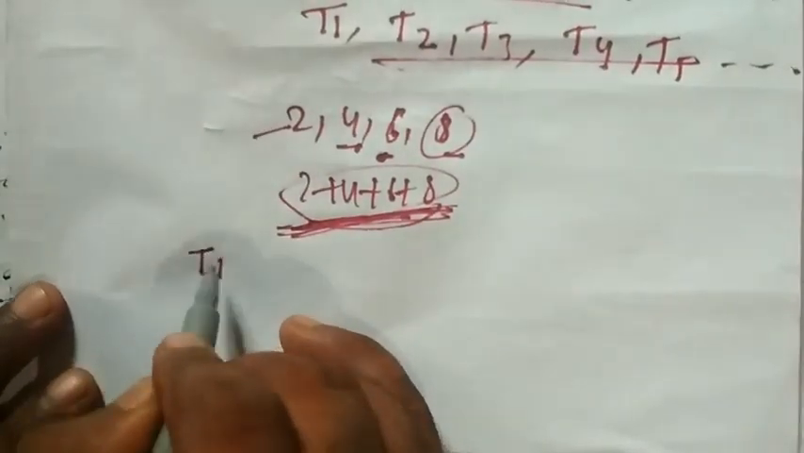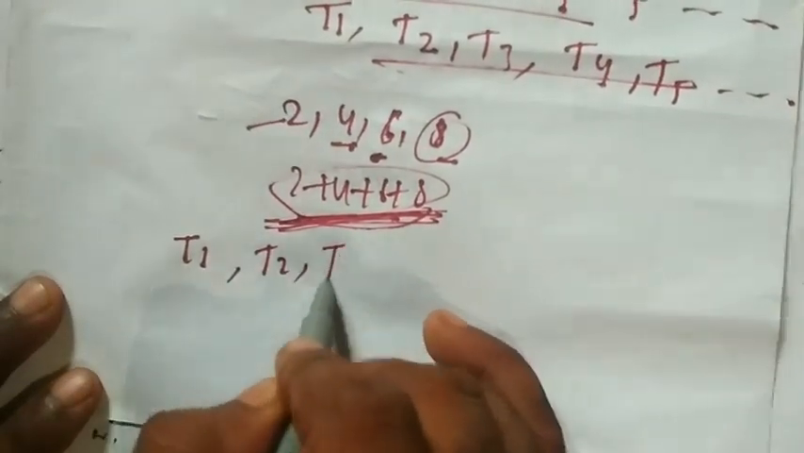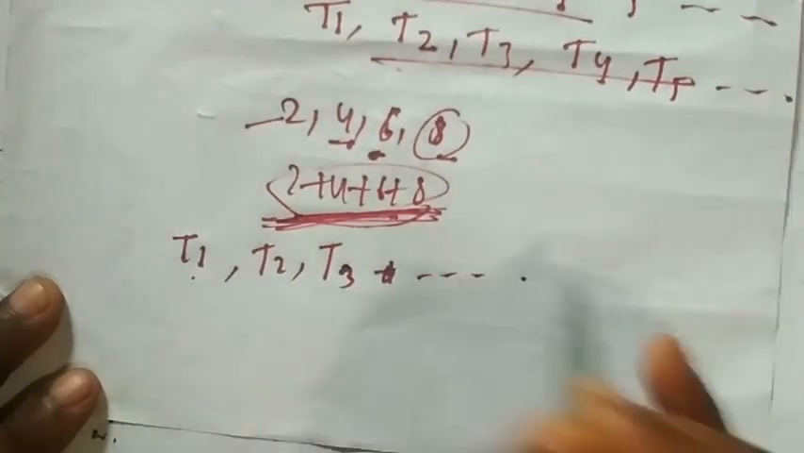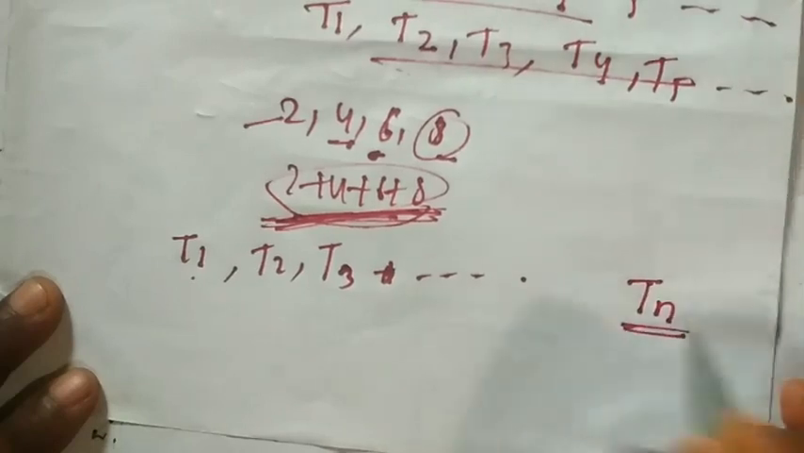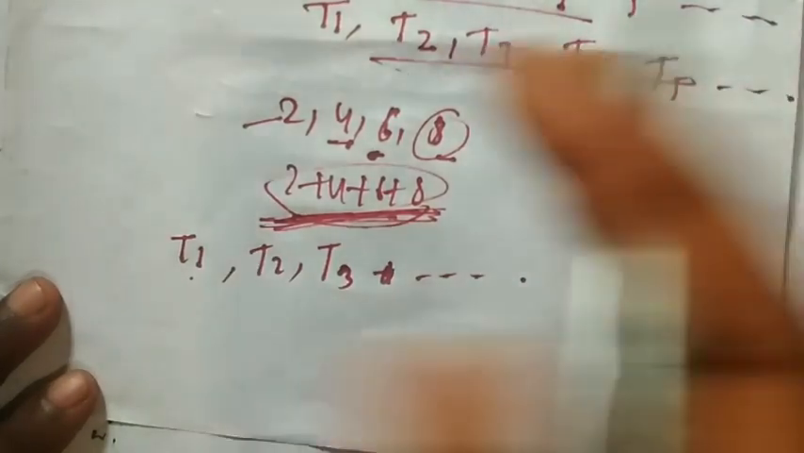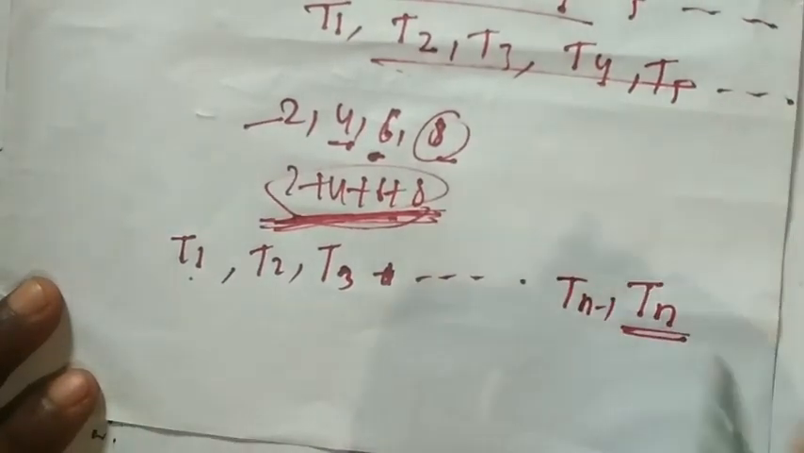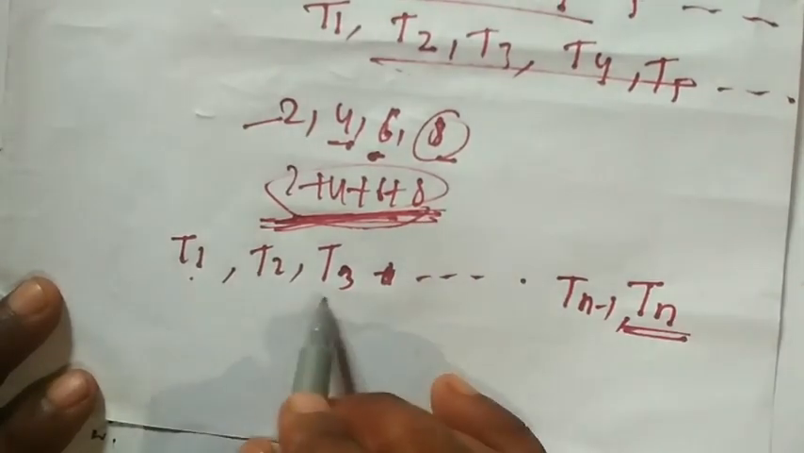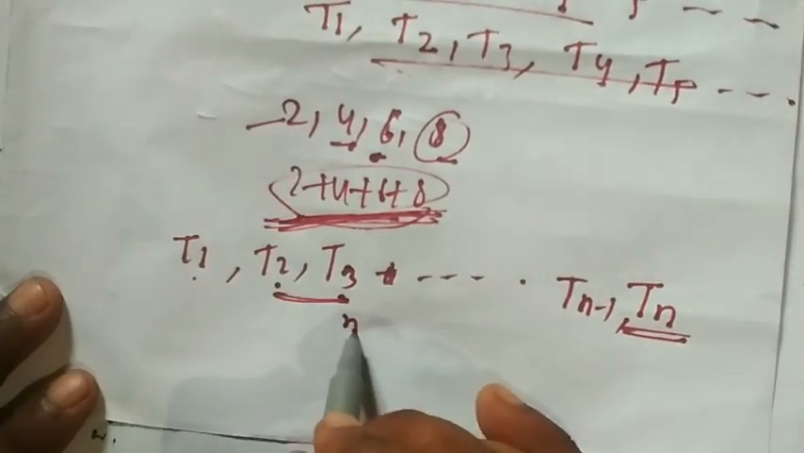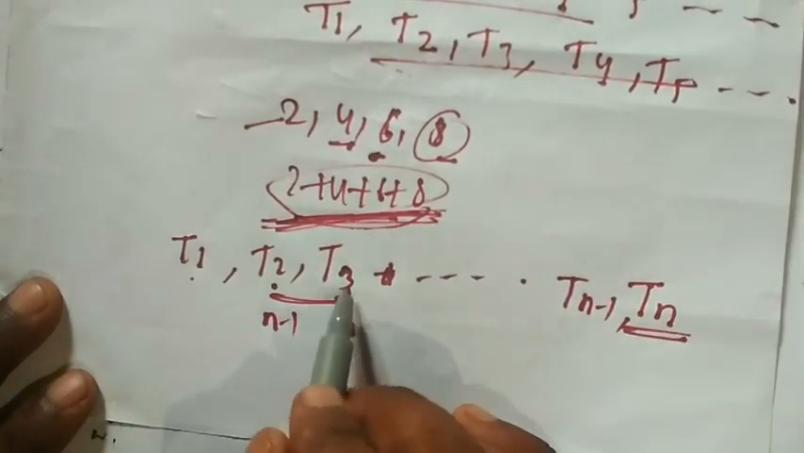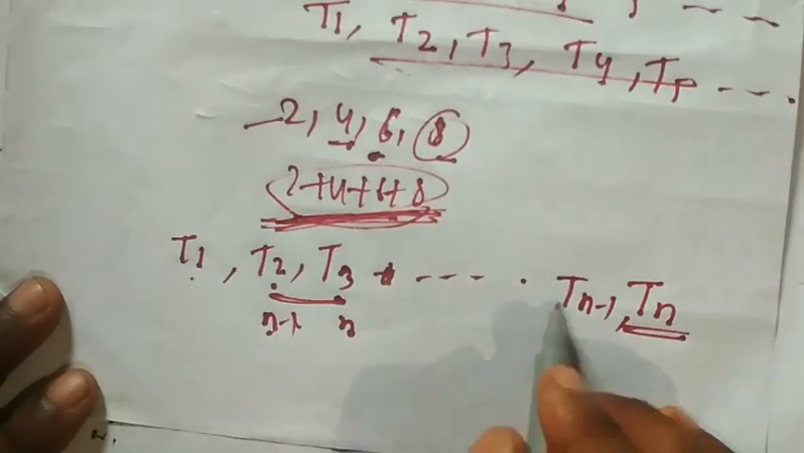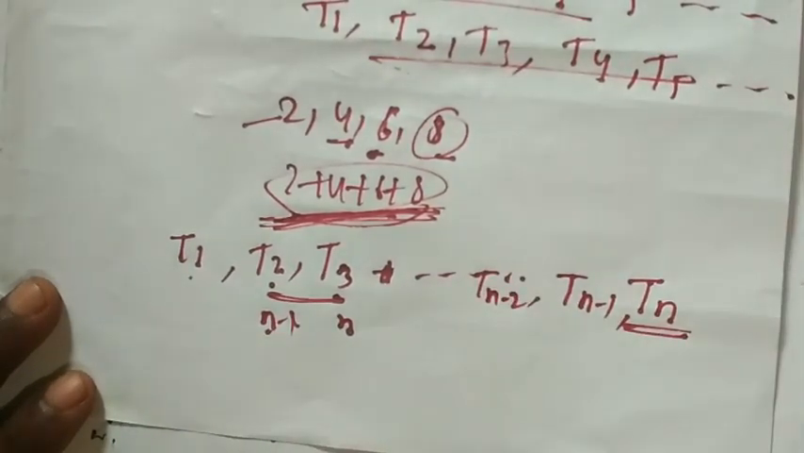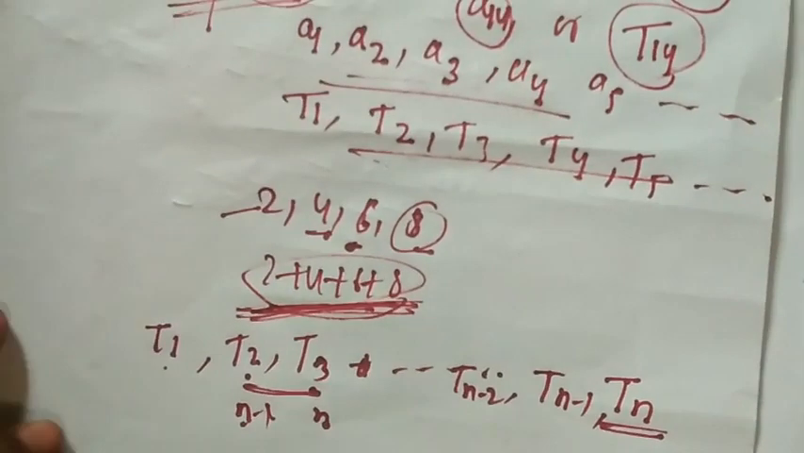This is the first term t1, second term t2, or you can write a1, a2, a3, t3. Like that. If I am writing the last term, that is tn, that is called the general term. The previous one we can write as tn minus 1. Why n minus 1? Just compare, here 3, here 2. If this is n, this is n minus 1, that means 3 minus 1 is 2. Understanding or not? So this is series.